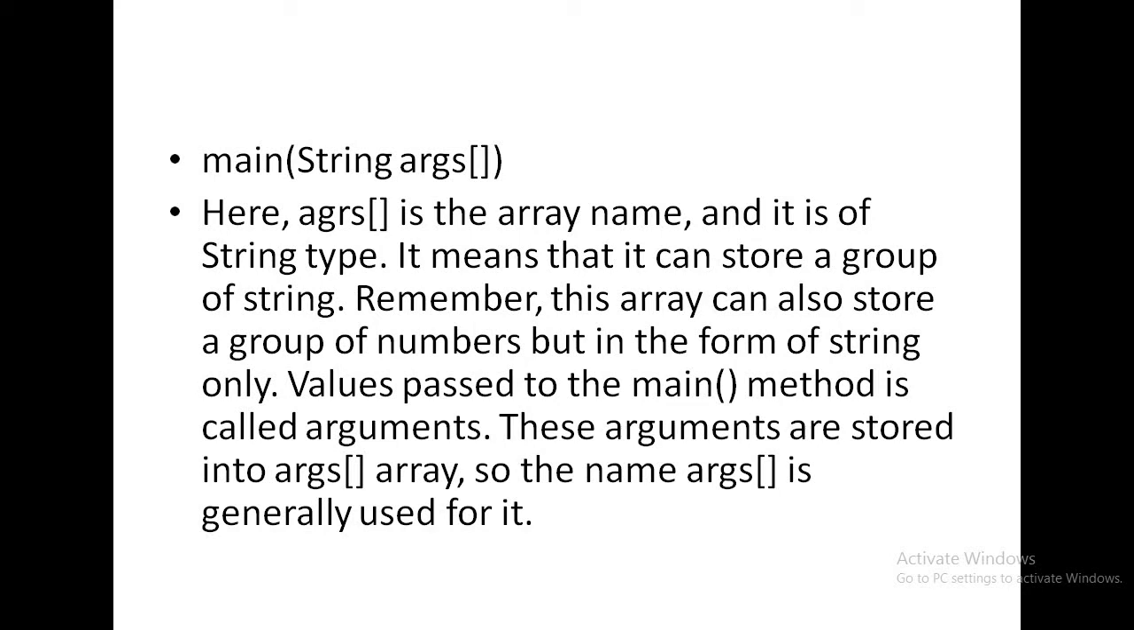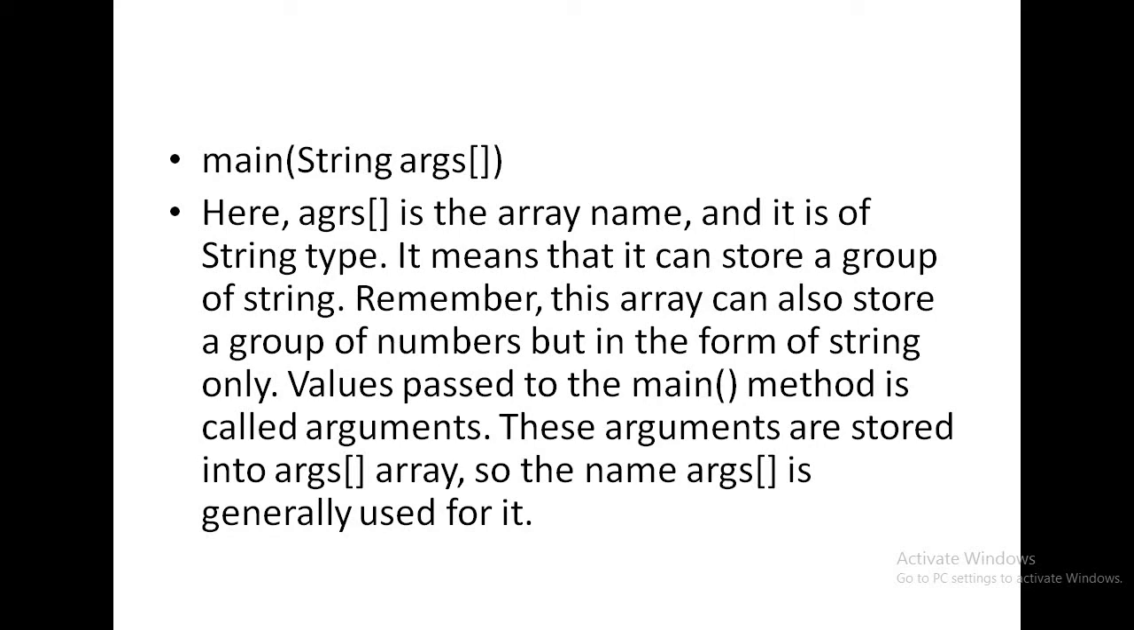Okay. So the main question is, why is the main method declared as public? The main method is declared as public so that the JVM can easily execute it. If the main method is declared as private, the JVM cannot execute the main method. Why is the main method static? The main method is declared as static because the main method is executed before the creation of an object. If we execute a method before the creation of an object, then that method must be declared as static.